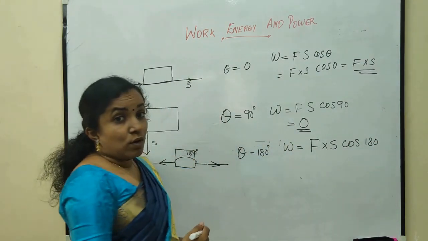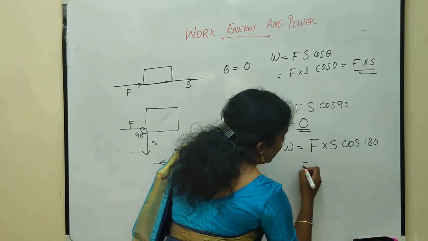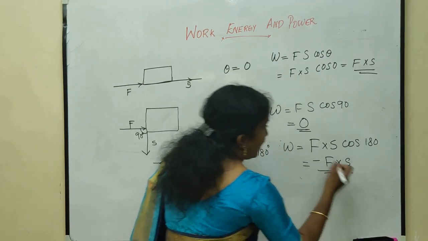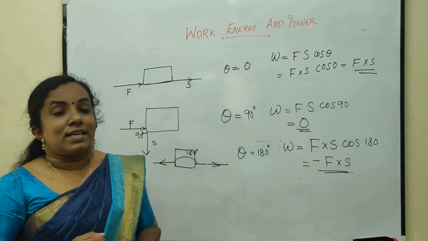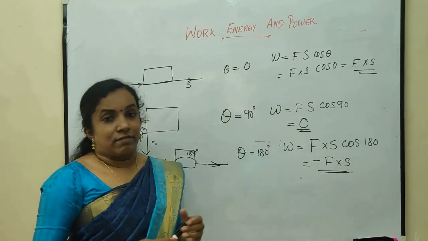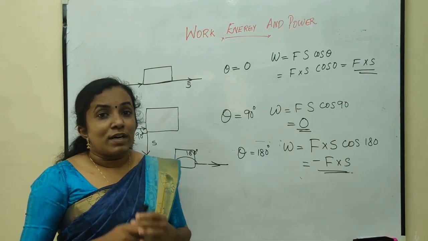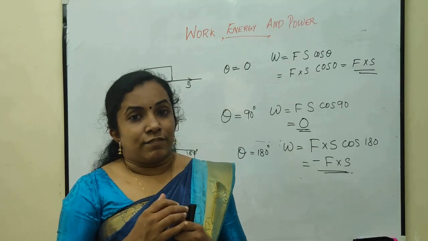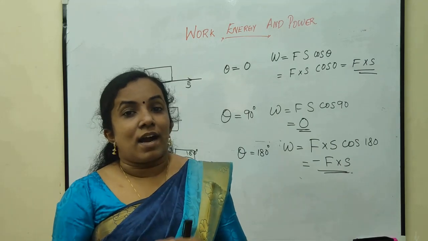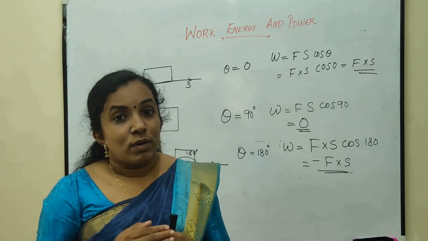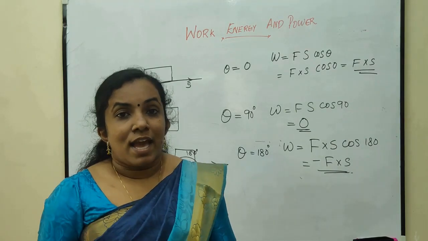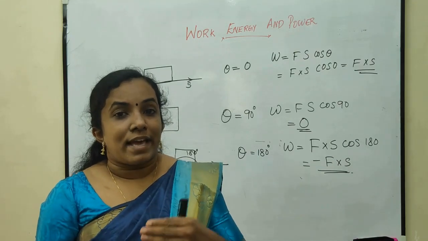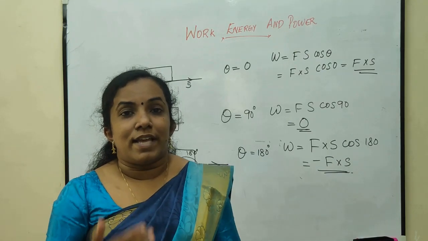The value of cos 180 is minus 1, so it is minus F into S. In this case, work is said to be negative. So, work is said to be negative when the force and displacement are in opposite directions. Work is a scalar quantity and this negative work only means that the force and displacement are in opposite directions.